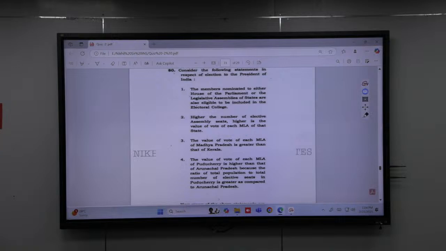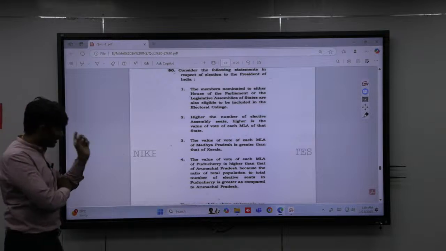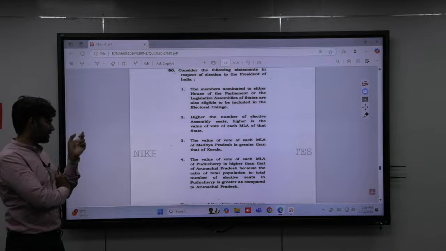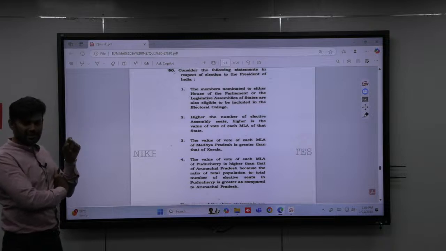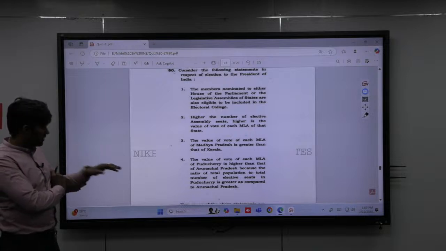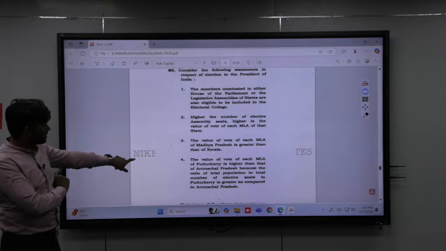And the value of the vote of each MLA of Puducherry is higher than that of Arunachal Pradesh, because the ratio of total population to total number of elected seats in Puducherry is greater compared to Arunachal Pradesh. The statement is correct if you take it logically. So this statement is correct in that regard.